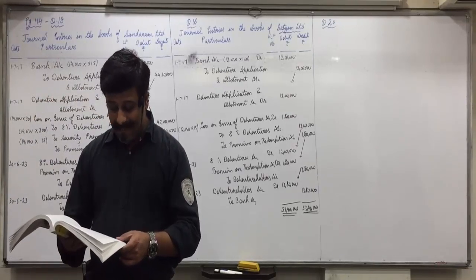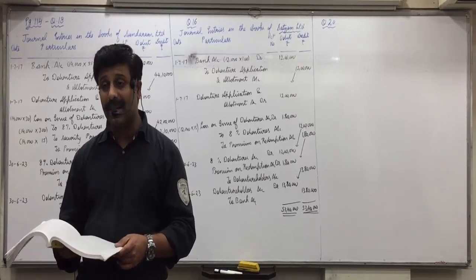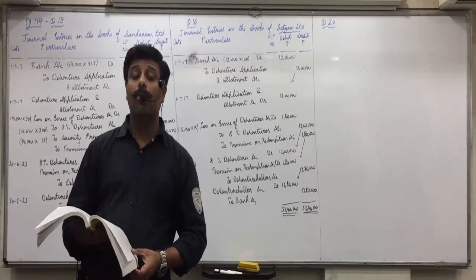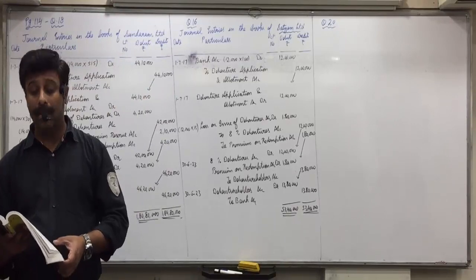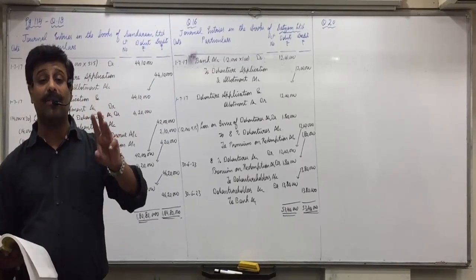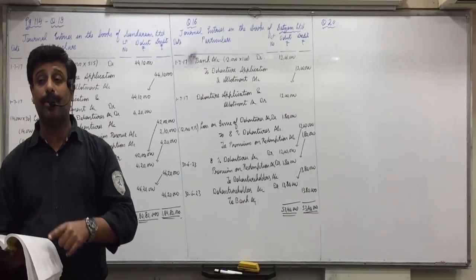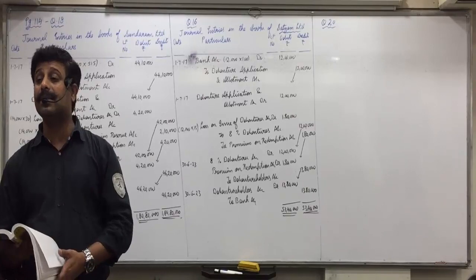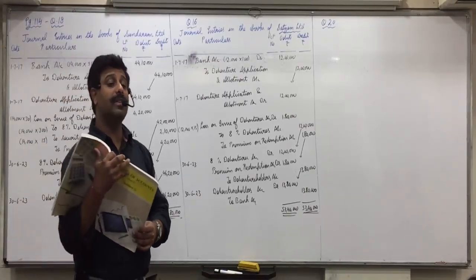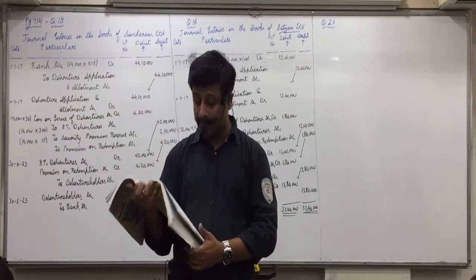The amount was payable as under: application rupees 60 per debenture and allotment the balance amount. What will be the balance amount? 100 minus 60, 40, but we will receive 30 because the discount of 10 will also come with allotment. So underline balance amount and write 90 minus 60, 30, because we always write allotment after discount. Did everyone understand this?